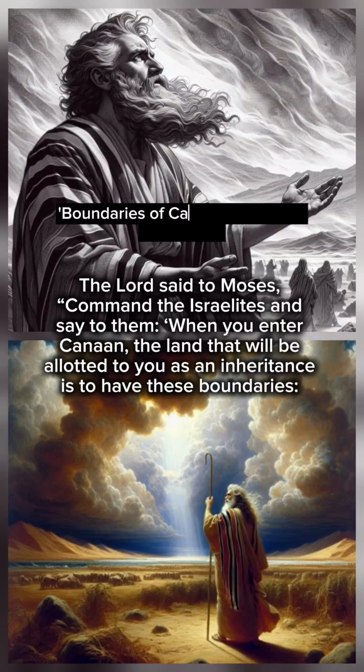The Lord said to Moses, "Command the Israelites and say to them, when you enter Canaan, the land that will be allotted to you as an inheritance is to have these boundaries. Your southern side will include some of the desert of Zin along the border of Edom. Your southern boundary will start in the east from the southern end of the Dead Sea, cross south of Scorpion Pass, continue to Zin, and go south of Kadesh Barnea.